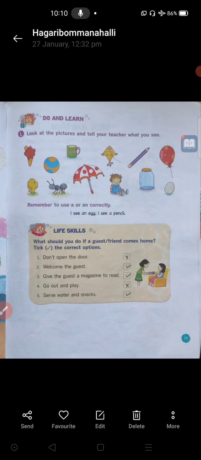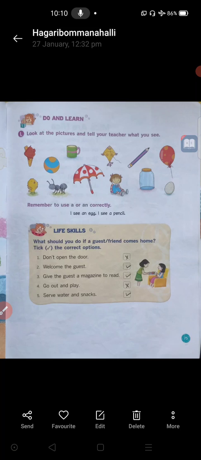Last one, serve water and snacks. When they come to your house, you will go to your mother and ask for the snacks and water, and you will bring that to the guests and give them. Take, uncle, I brought water, one glass of water you can drink. Or tea, coffee, you can ask your mother to bring tea or coffee to give them. So that is the thing you can do.